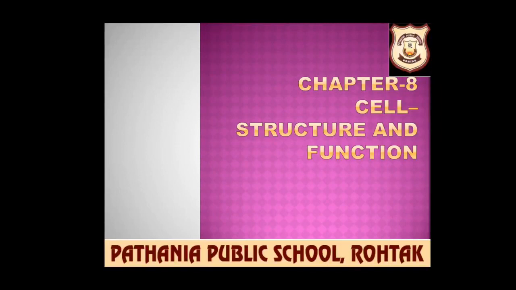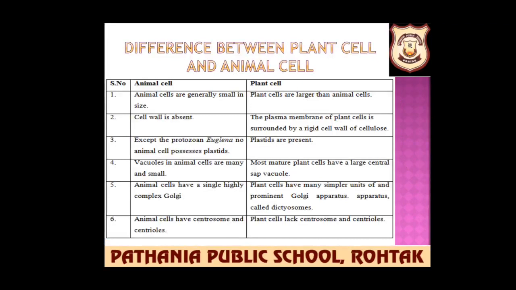Yes, we have started with today's topic, that is the difference between plant cell and animal cell. See, animal cells are generally small in size because they have small vacuoles, and plant cells are larger in size as compared to animal cells. Cell wall is absent in animal cell, and the plasma membrane of plant cell is surrounded by a rigid cell wall of cellulose, and it provides protection against temperature variations, moisture, etc.